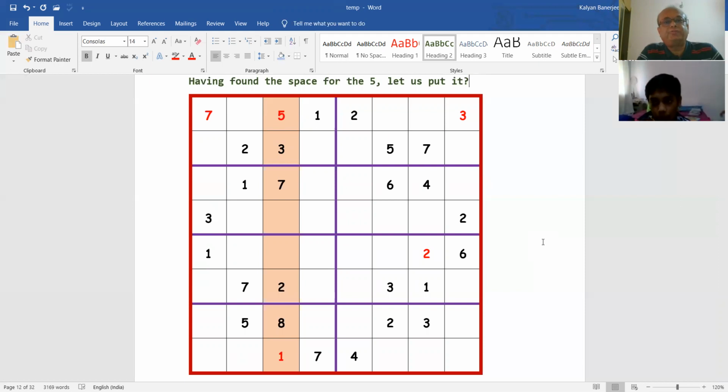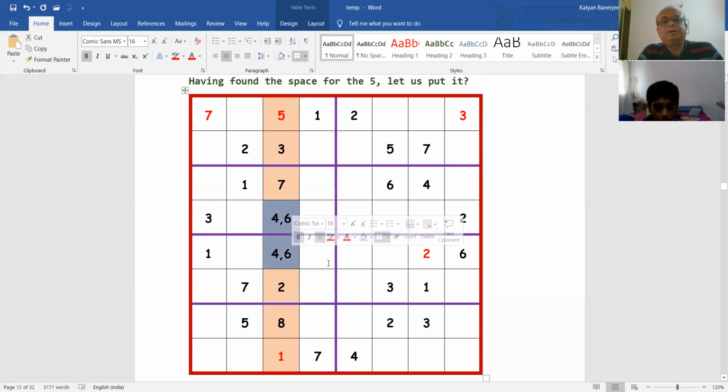1, 2, 3 are filled in, 4 is missing, and 6 is missing. So that means in these two spaces, only 4 and 6 can come in. Do you understand that? In this space we can have 4 or 6, and in this space we can have 4 or 6, because only those two are missing. We can't have both. Right now we don't know which one, so we'll find out.